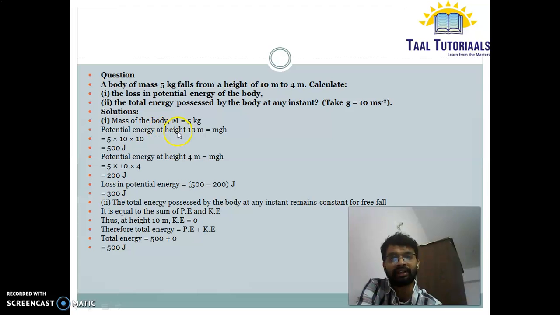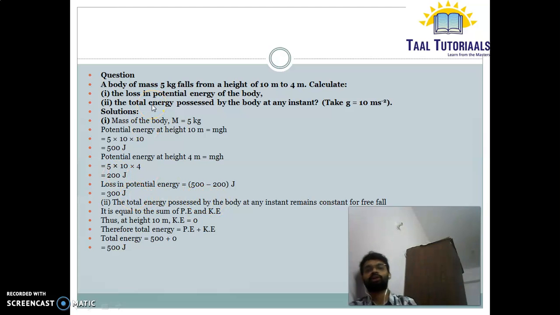So potential energy at 10 meter is mgh, that is 5, that is mass, 10, that is gravitational force, and another 10, that is h, that is height. So this becomes 500 joule. At 4 meter we will find again 5 into 10 but into 4. So this will become 200. So what is the loss in total potential energy? That is 500 minus 200, that is 300 joule.